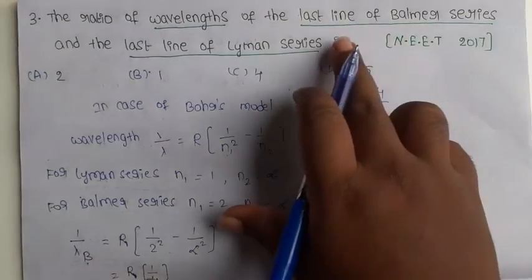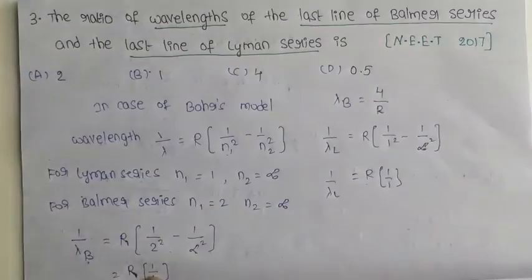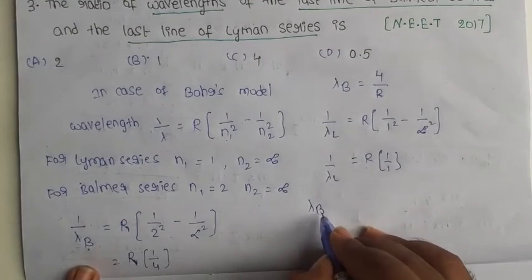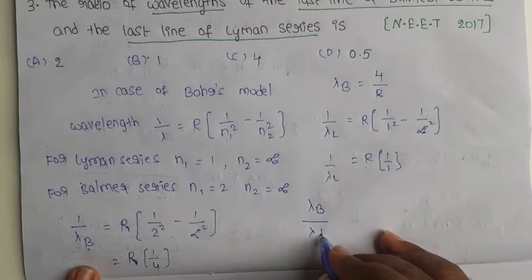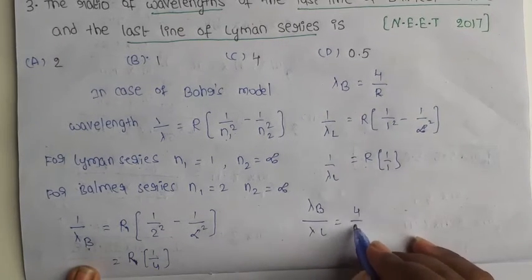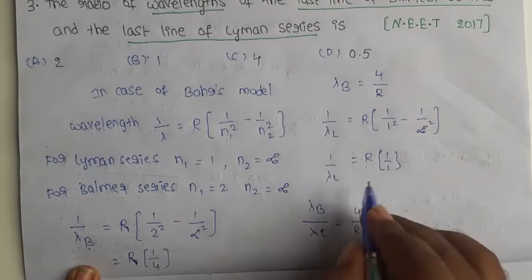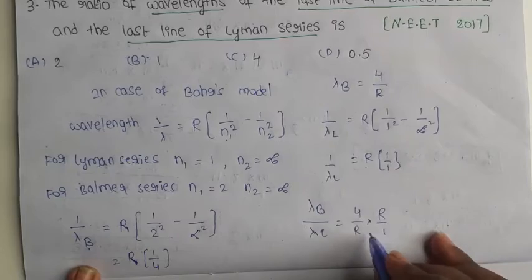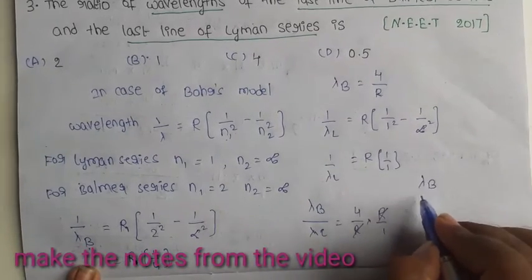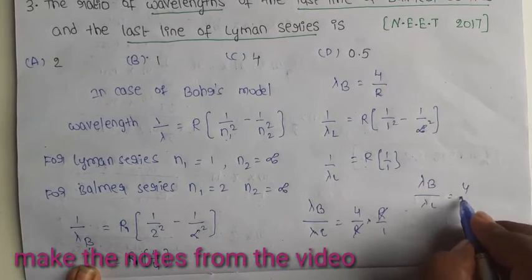See the question once again. Here the ratio from the Balmer series to the Lyman series: lambda B by lambda L. Lambda B value is 4 by R, and lambda L value is R by 1. So R gets cancelled, and lambda B by lambda L equals 4 by 1.